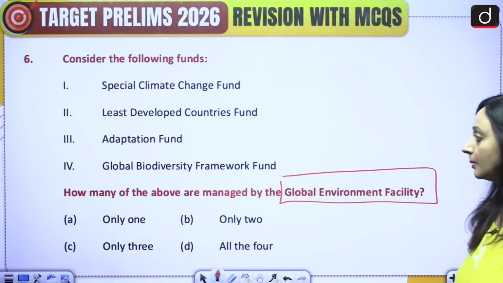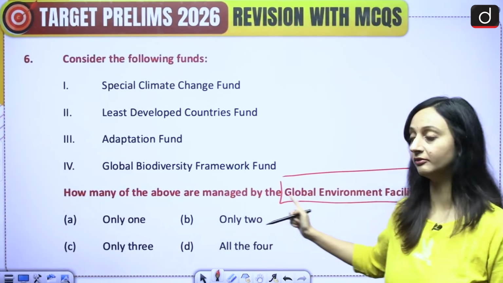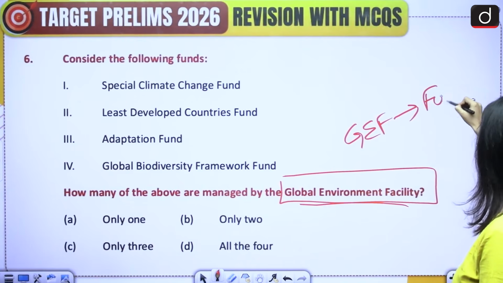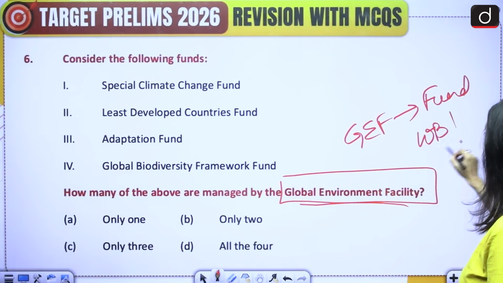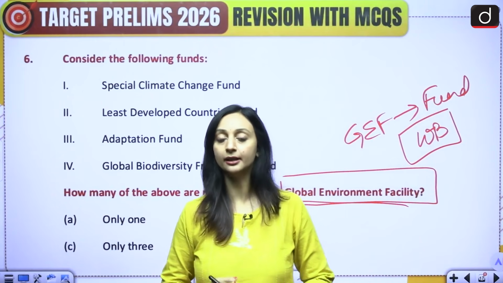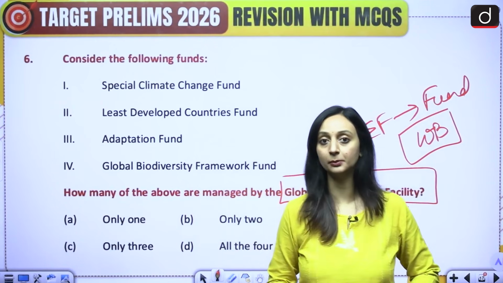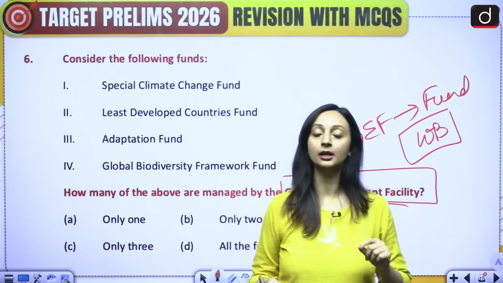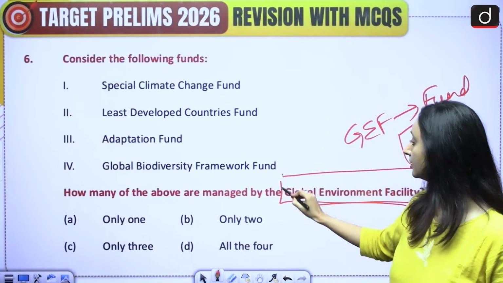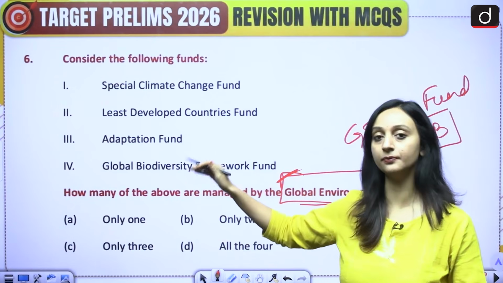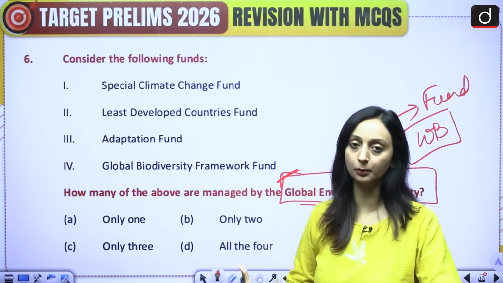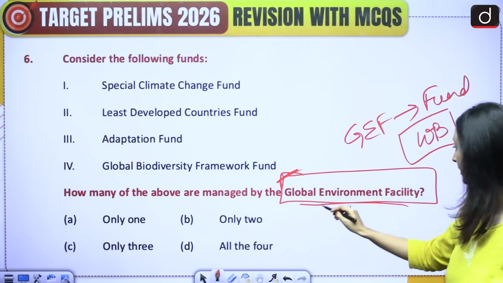All right, so here we are talking about the funds that are managed by the Global Environment Facility, the GEF. GEF, we know this is a huge fund that is managed by the World Bank. So GEF originally was created by the World Bank, by the UNDP and by the UNEP, United Nations Development Program and United Nations Environment Program. Right now it is managed by the World Bank. So the trustee is the World Bank, and it takes care of multiple funds, different funds are being funded by this huge pool of funds that we have, that is the Global Environment Facility.